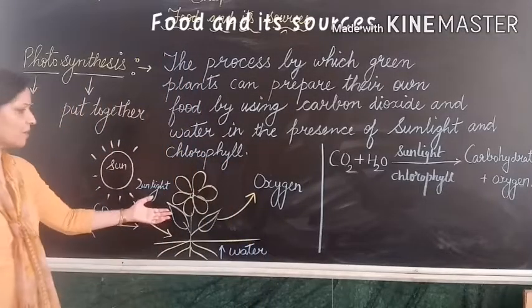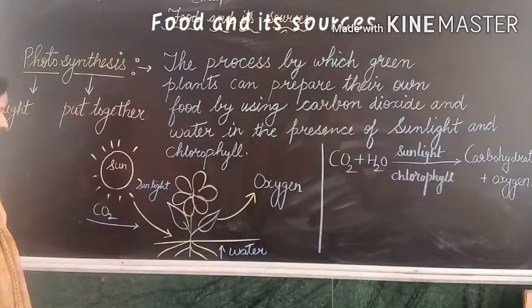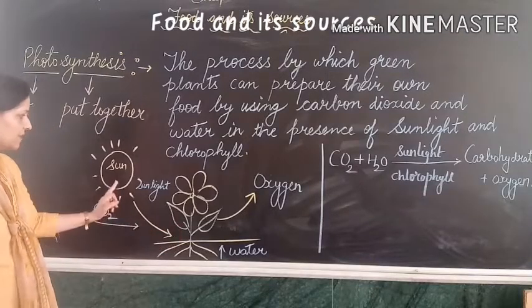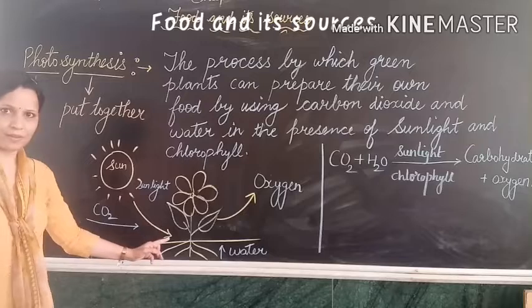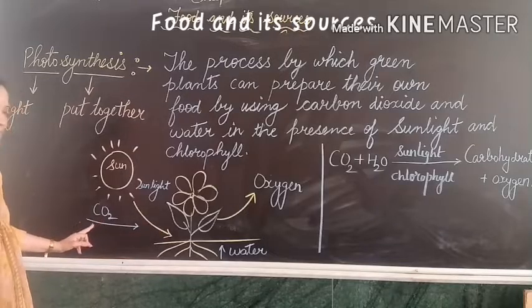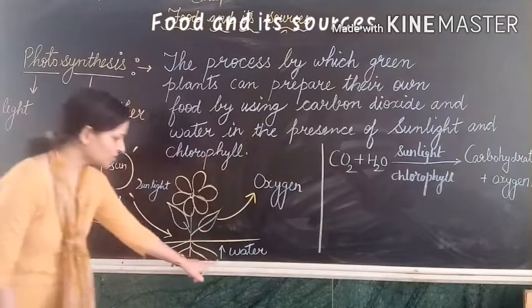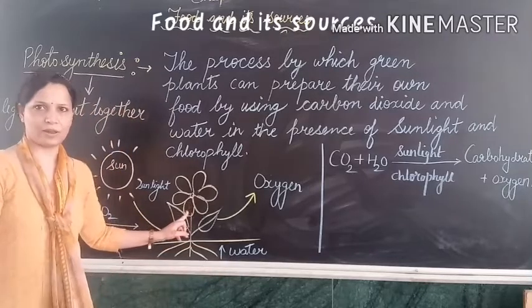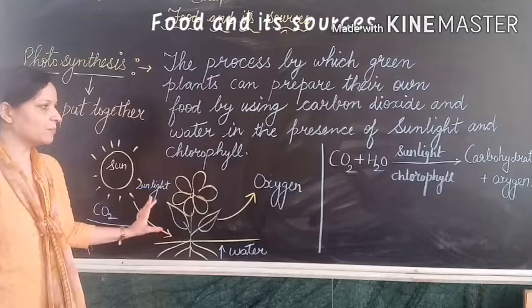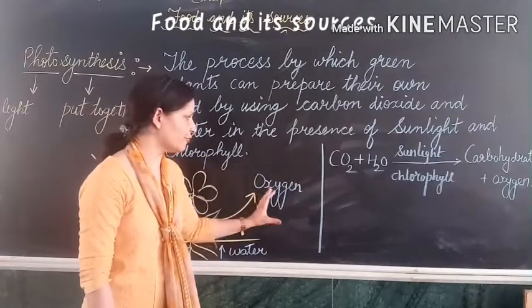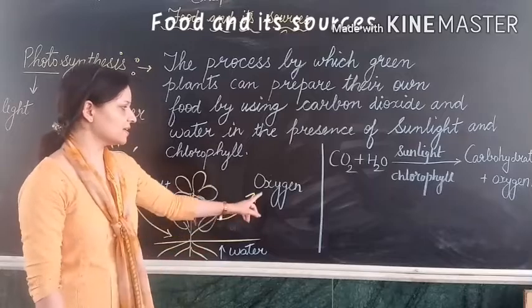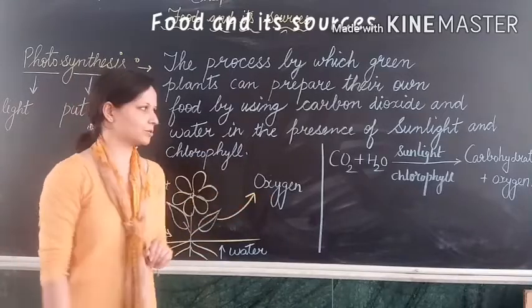Here I made a diagram of the photosynthesis process. Plant leaves can trap sunlight from the sun, carbon dioxide from the atmosphere, water from the soil, and they have chlorophyll. So they can make their own food, and during this process oxygen gas is released.